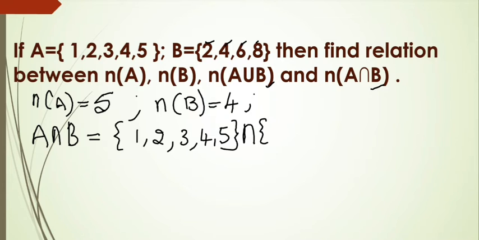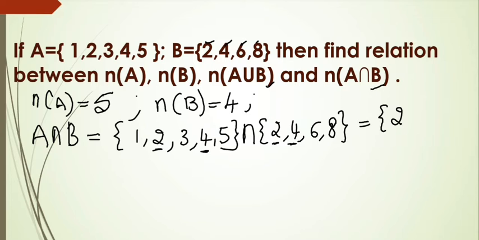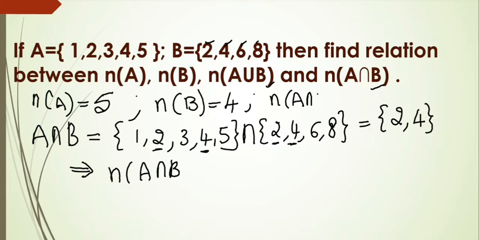Intersection B. B means 2, 4, 6, 8. Intersection means common elements. So 2 is there in A and B. 3 is not. 4 is there in both sets. So we get 2, 4. So only 2 elements are there in A and B. So we get n of A intersection B, that means the cardinal number of A intersection B. Here I am writing n of A intersection B, which is equal to 2.